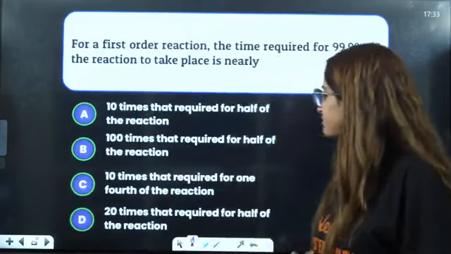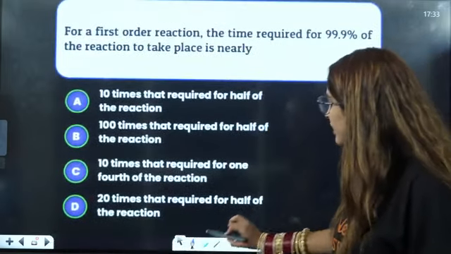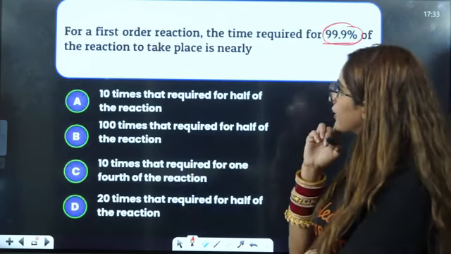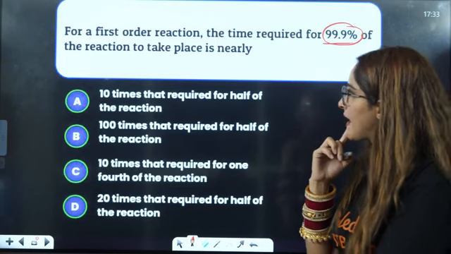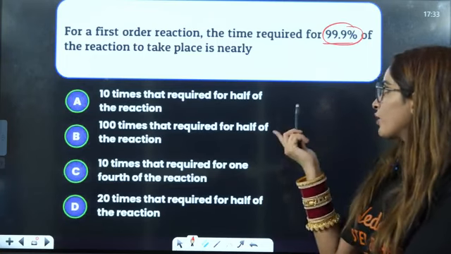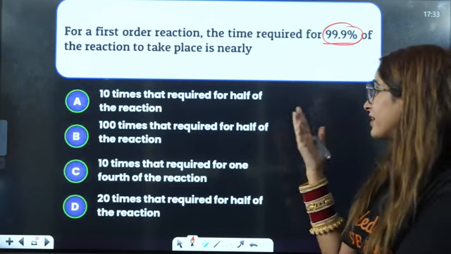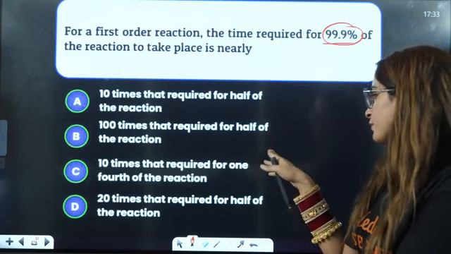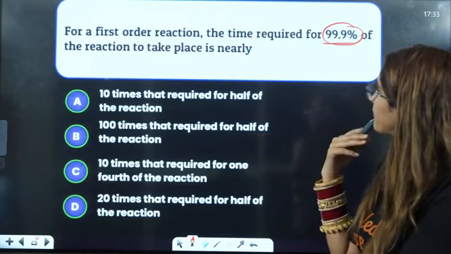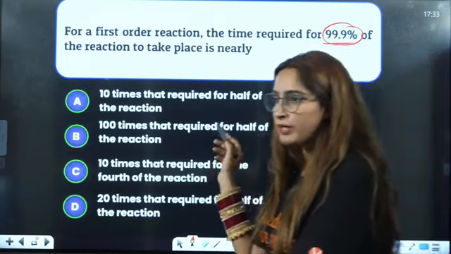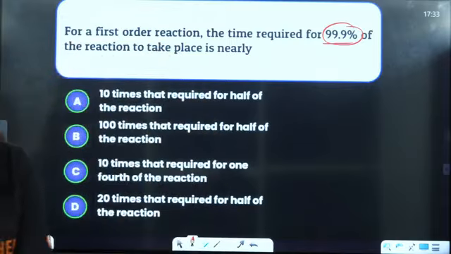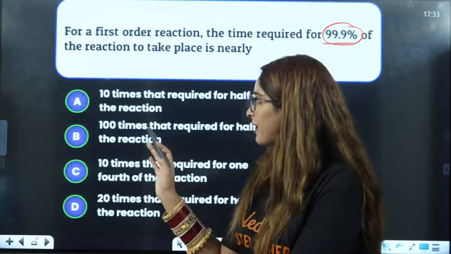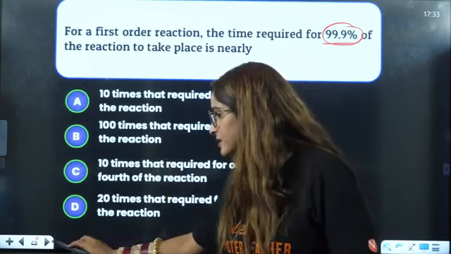Okay. Next is: for a first order reaction, the time required for 99.9% of the reaction to take place is nearly: 10 times that required for half-life, 100 times that, 10 times that required for one-fourth, or 20 times that required for half of the reaction. How many of you have already done this? Even if you have gone through chemical kinetics in a very detailed manner, you should know this. But otherwise, let's solve this.